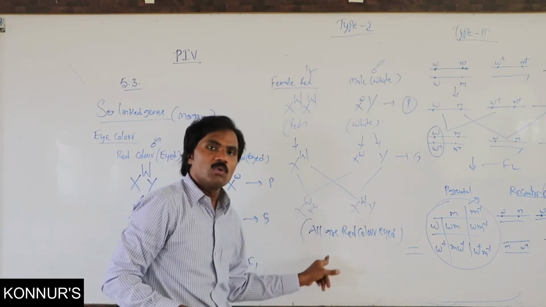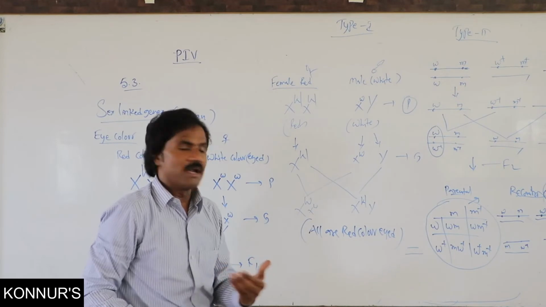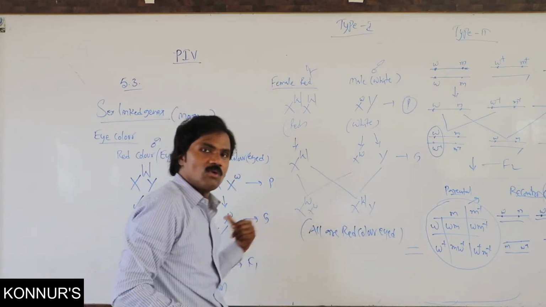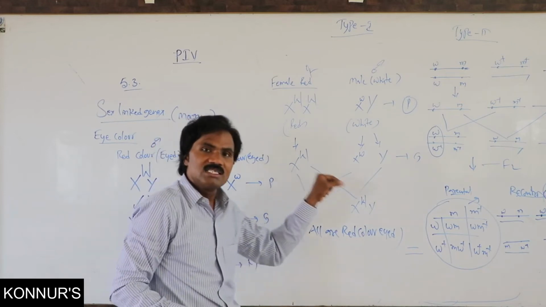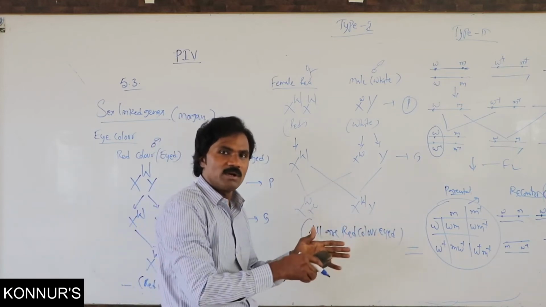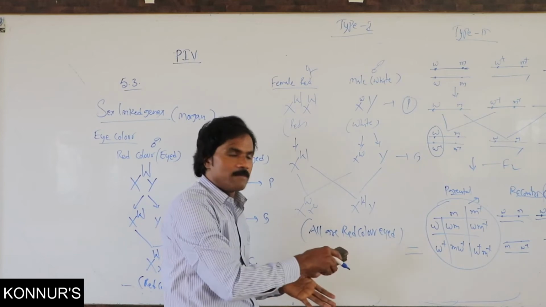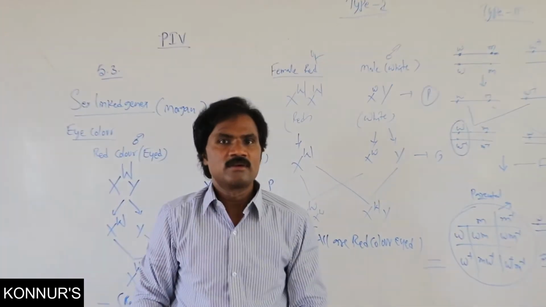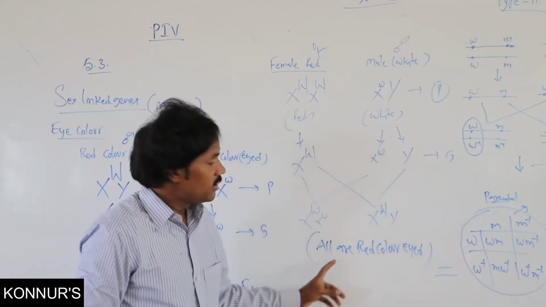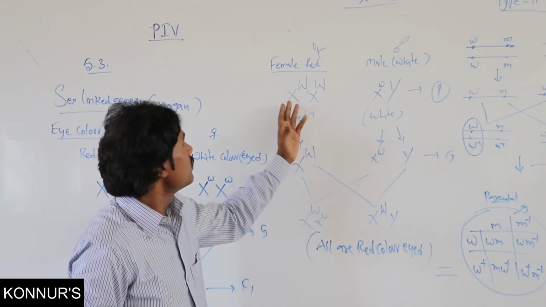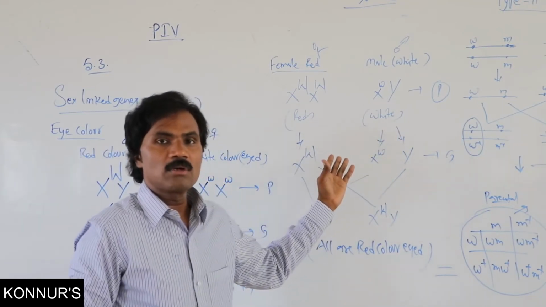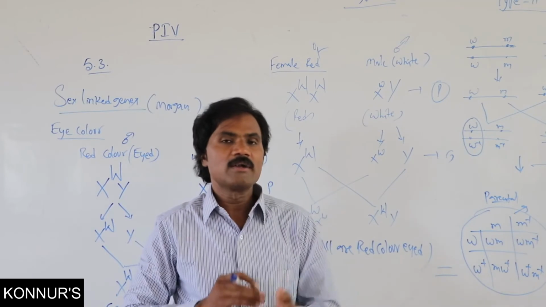Related to the F2 progeny, what is the possibility? Here also, what is the possibility? That means self-breeding. If you do that self-breeding, then it will come automatically. Along with this, Morgan explained the color of the eye in female and male.